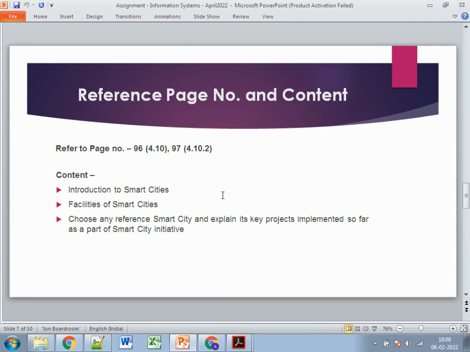So you just give a brief explanation about the facilities of smart cities, and after that you need to select any one city. Maybe you can choose any of NCR, Delhi, Mumbai, or Ahmedabad, Pune, Jaipur or Chandigarh, or maybe Singapore or Dubai, any city worldwide, and just Google it with the smart city initiative. You will get a lot of projects. You just need to specify three or four projects, and write three or four lines on each, so that it will help you relate it with the case study being asked in the question. So this is part third A.